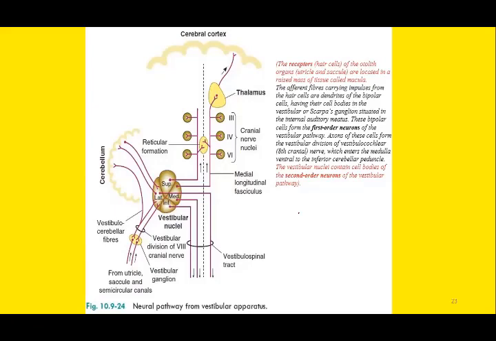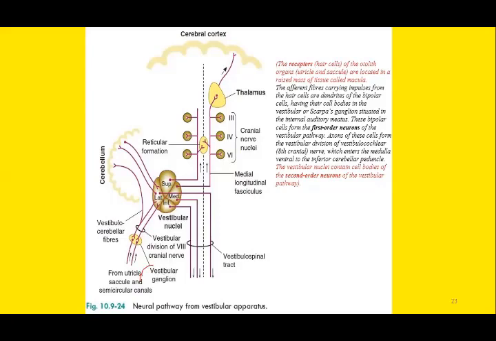And whenever a stimulus is received, the receptors, the hair cells, will be excited, and then this signal will be carried through the vestibular ganglion.